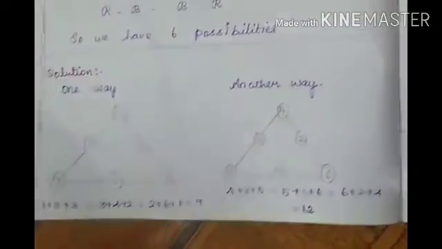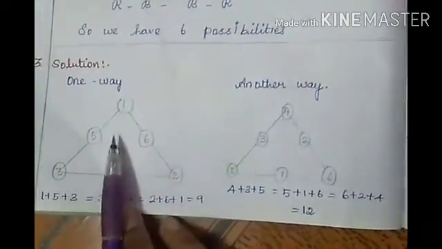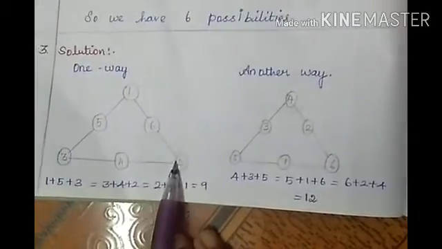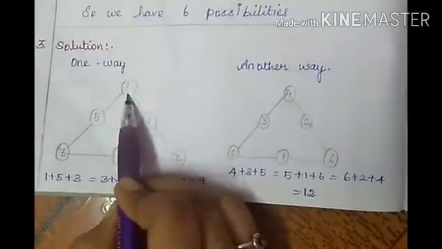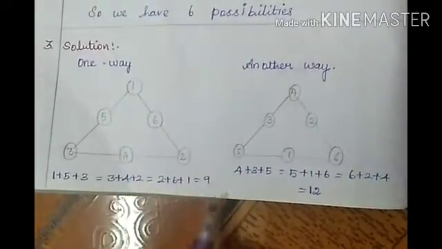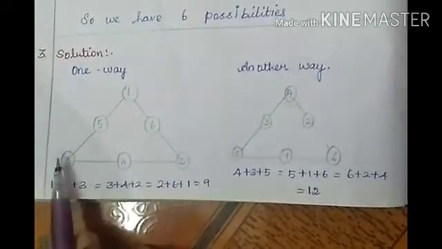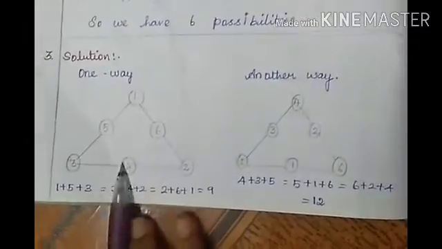Just see the answer. What is the answer given? See how they have arranged it. In the first corner they have arranged 1, second 5, then 3, this side 6, 2, and at the last 4. How can we have this? See, 1 plus 5 plus 3 is how much? 9. 1 plus 6 plus 2 is how much? 9. 3 plus 4 plus 2 is how much? 9. In this way only we have to arrange.